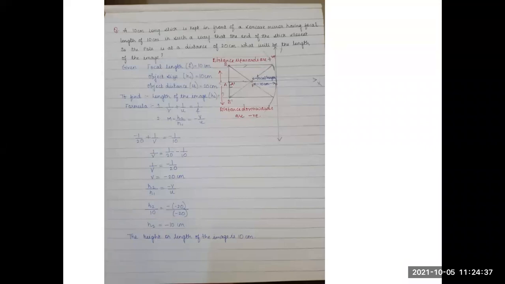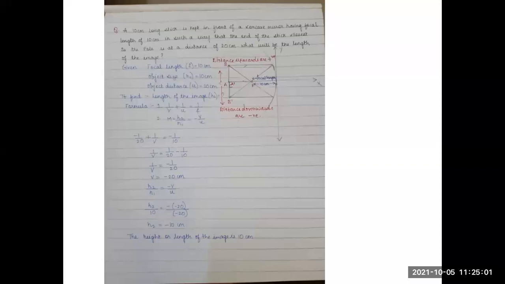Okay, so formula. First we are going to use the mirror formula: 1 upon v plus 1 upon u equals 1 upon f. And then we are going to use the magnification formula. So let's go. Just substitute the values. I have substituted the values in the mirror formula: minus 1 upon 20 plus 1 upon v equals minus 1 upon 10.